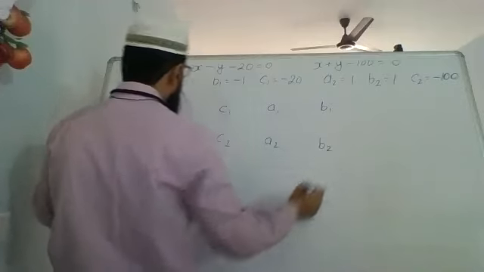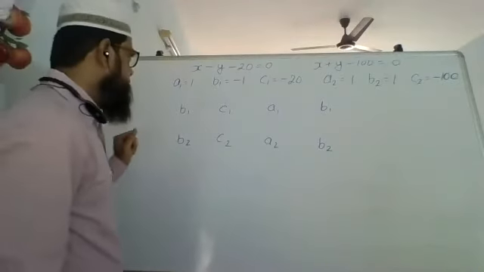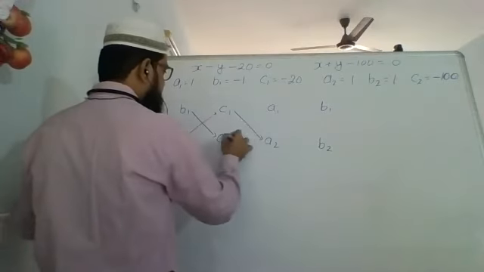We start with b1, we end up with b1 again. Okay, so this is how we write it, and then we do the cross multiplication part like this,